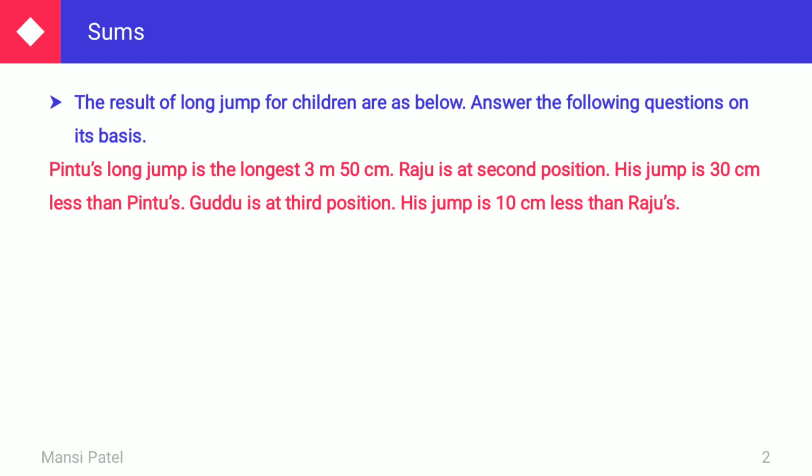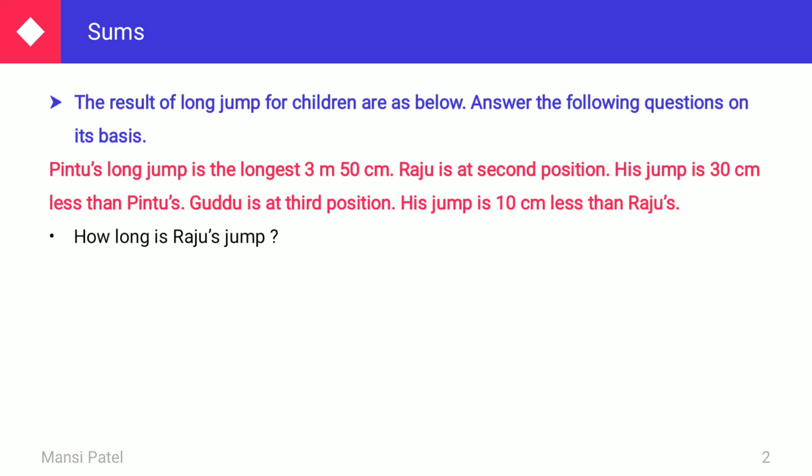So here they were given only the direct measurement of Pintu's long jump. They were not given the measurement of Raju and they were not given the measurement of Guddu. These both we have to find out. Let us see how we have to do it. First question: how long is Raju's jump?